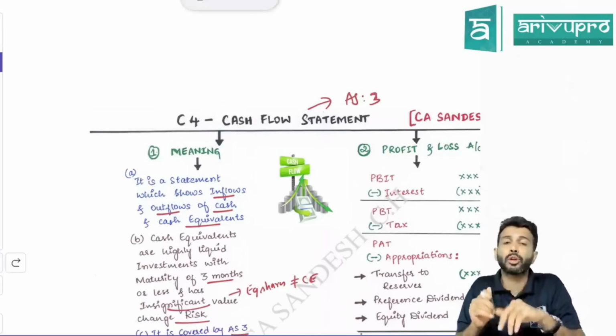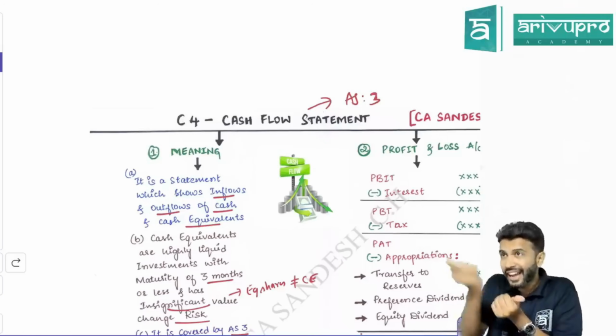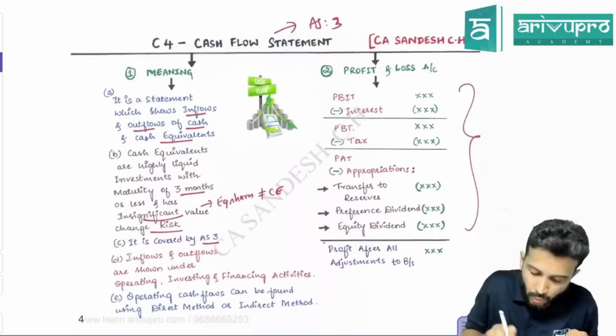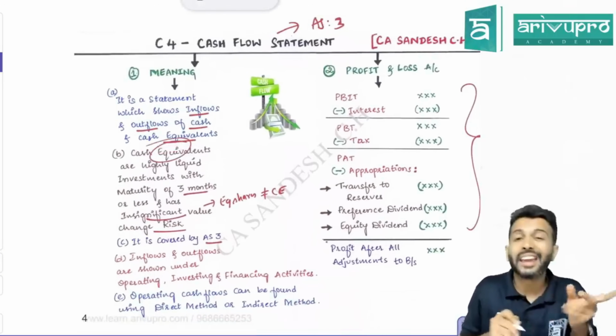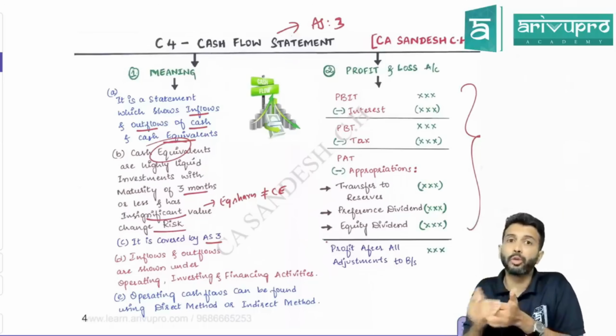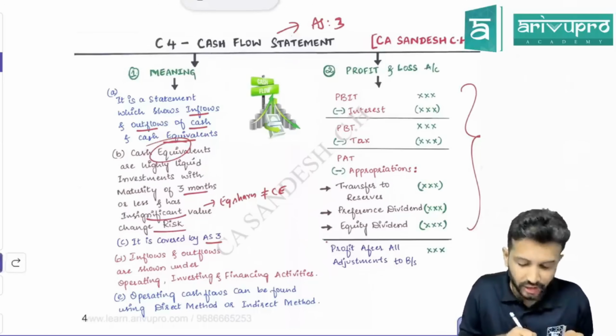Cash here refers to both cash in hand as well as cash at bank. And we don't track just cash coming in and cash going out. We track cash and cash equivalents coming in, cash and cash equivalents going out. Cash for this purpose both includes cash in hand as well as cash at bank. Next, we need to know what is cash equivalent.